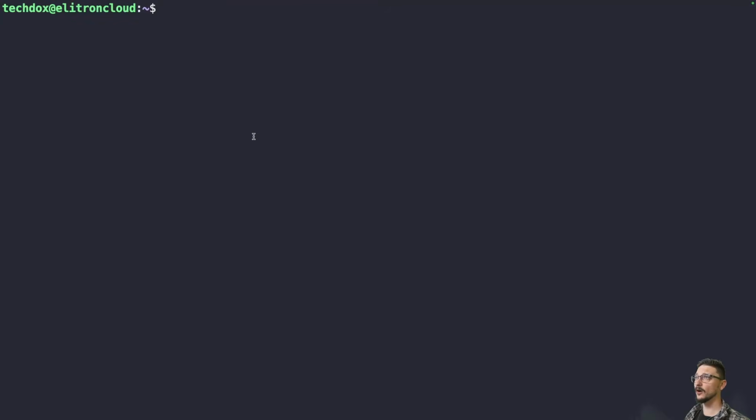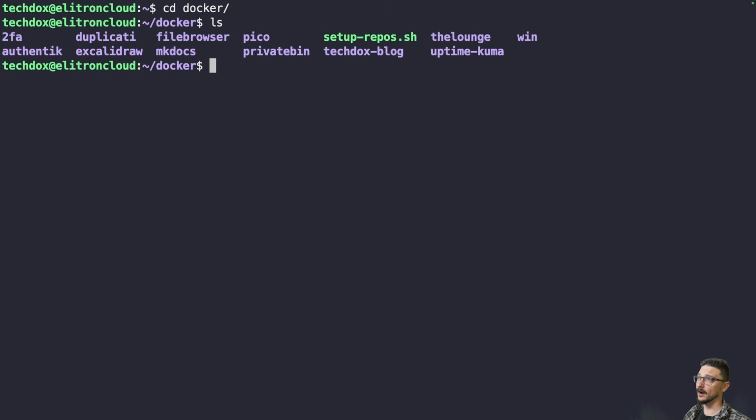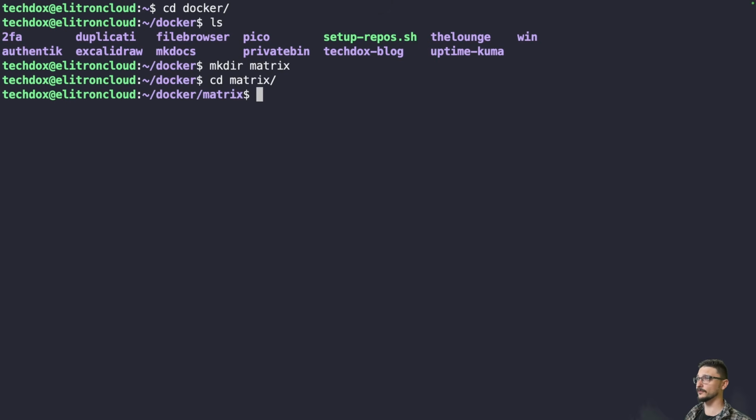Right, so we are on my production server here, where I'm going to deploy a new instance of Matrix. So let's go and create a new directory. I have a folder called Docker, and in here I have all of my containers, well, they're Docker Compose files, right? So we're going to make a new directory, and we're going to call this Matrix. And we're going to go into the Matrix folder, and we can start to create our compose file here.